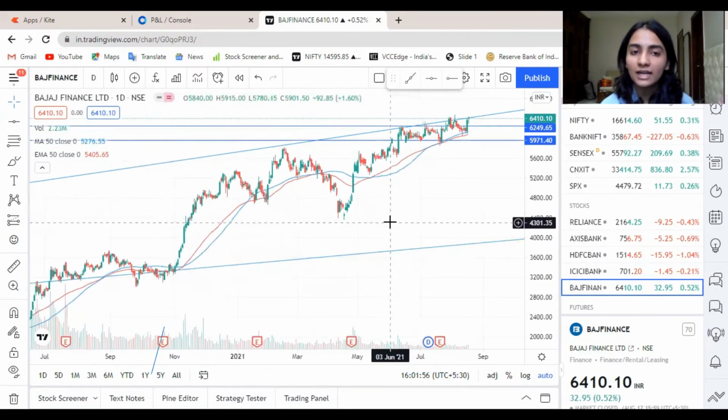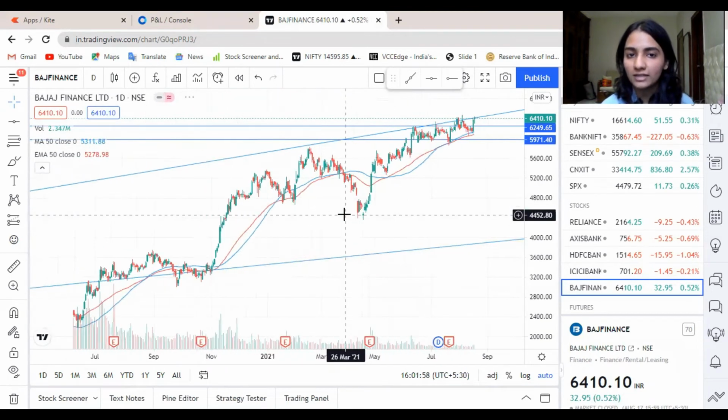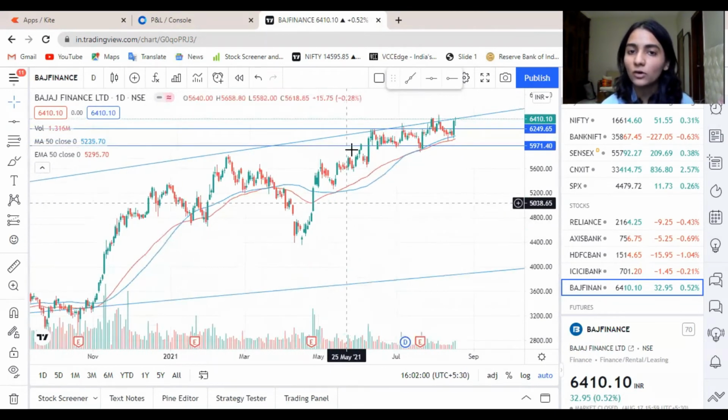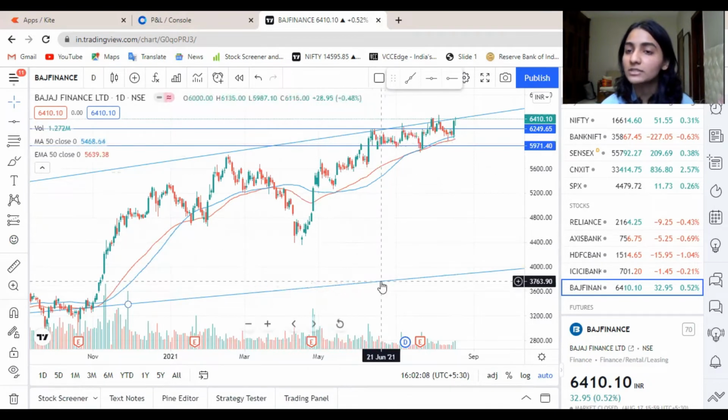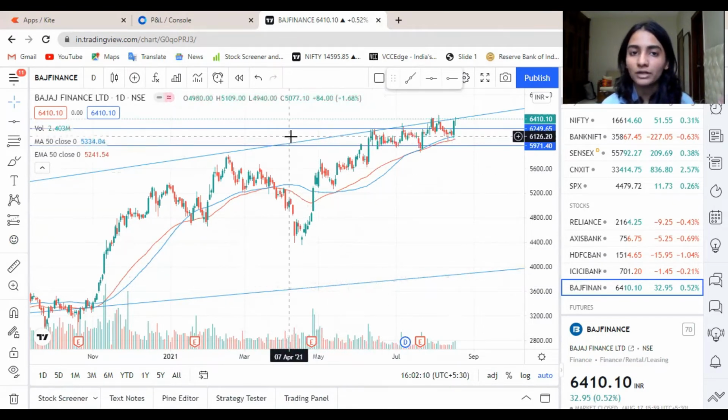As you can see, I've made a few trend lines over here as well. Trend lines are made based on the number of touches that the stock price has given. The upper segment becomes the resistance and the lower segment becomes the support for it.